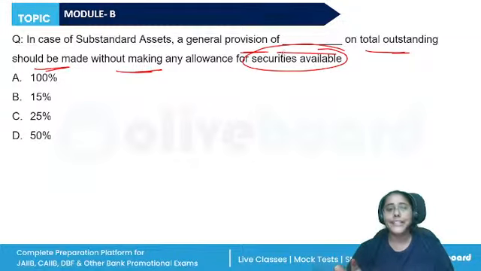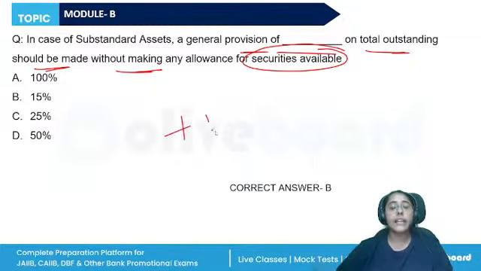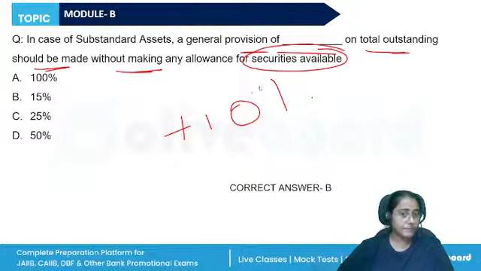Loss assets written off, doubtful asset 100% for the portion not covered by the security. For the remaining up to 1 year, doubtful category 1 25%, doubtful category 2 40%, doubtful category 3 100%. For the substandard asset, a general provision of 15% on total outstanding without making any allowance for the securities available. The unsecured exposure would attract an additional 10%. That will make it 25%.